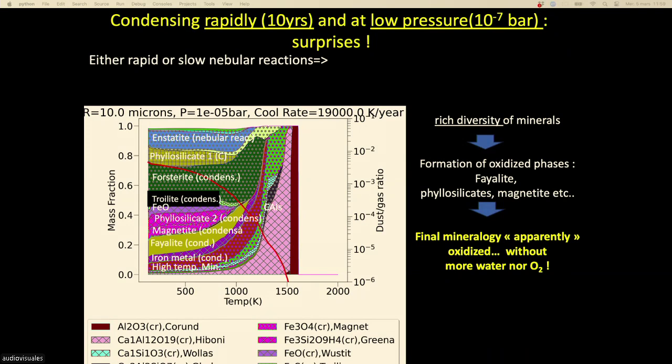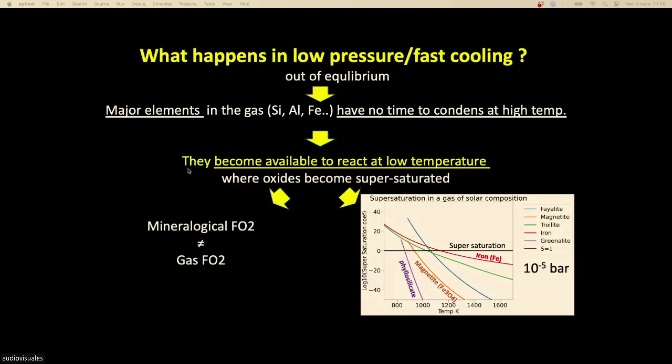So how to explain that? Okay. So it seems that all those minerals, in fact, are very oxidized. And how to explain that? In fact, it's not very difficult to explain. You have to look at what is called the supersaturation of the different gases. You take a gas. Let's say, for example, consider iron or calcium or aluminum.